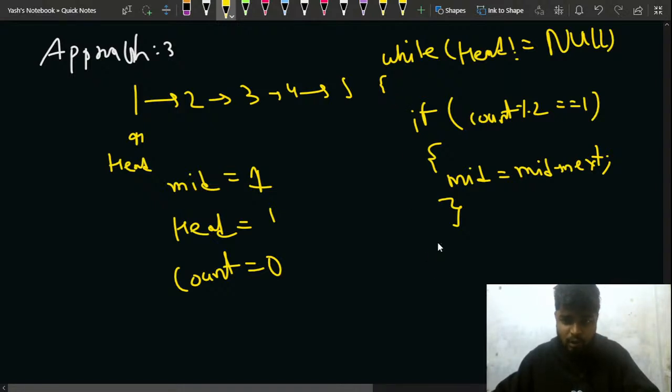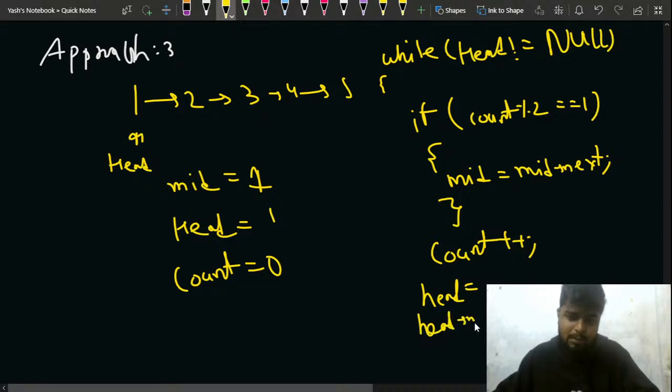And apart from this, after that I'll do a counter++, so that I can increase the count, and I'll move my head: head is equal to head.next, right? In this way I'll be moving it. What does that mean? Initially my head is 1, right? So I check my counter, which is currently 0, so that means my mid will not move. So my mid is 1, head is 2, right?